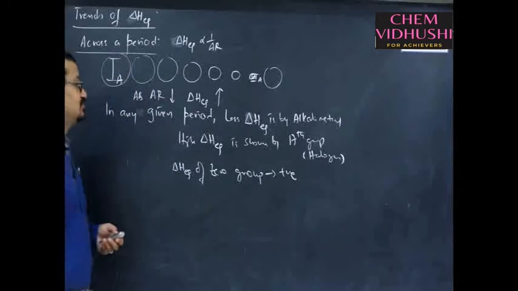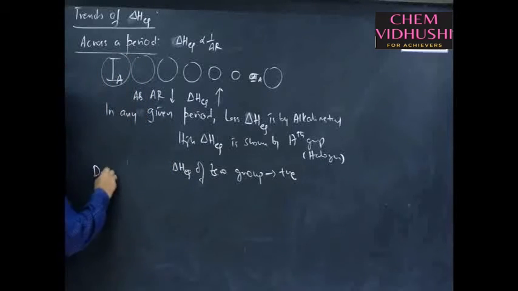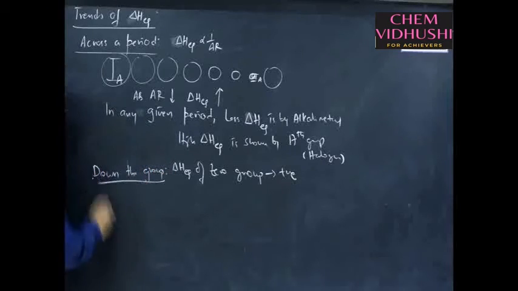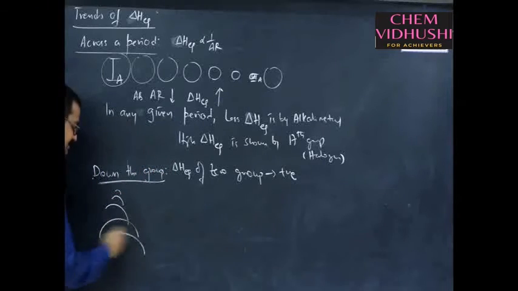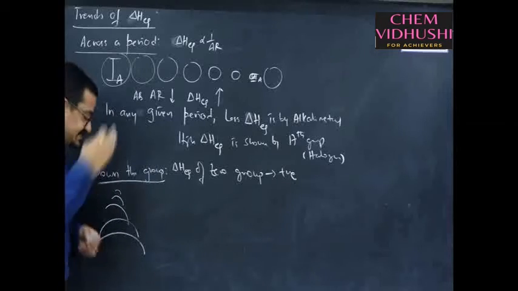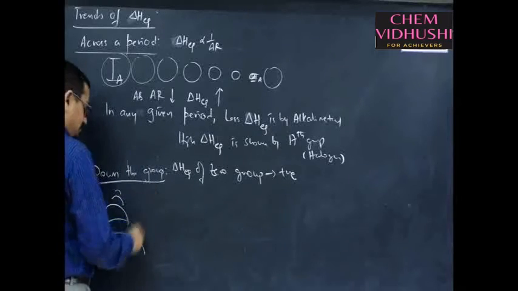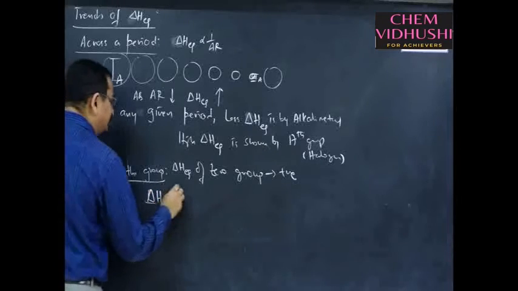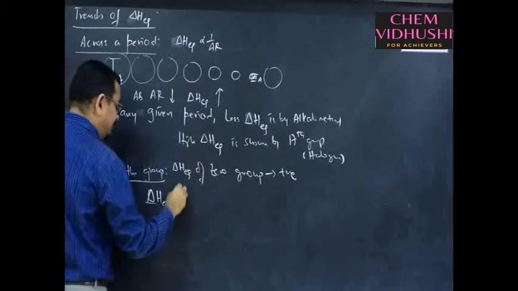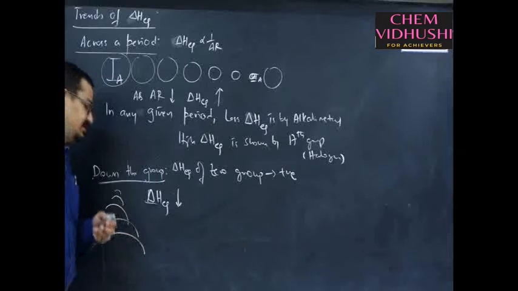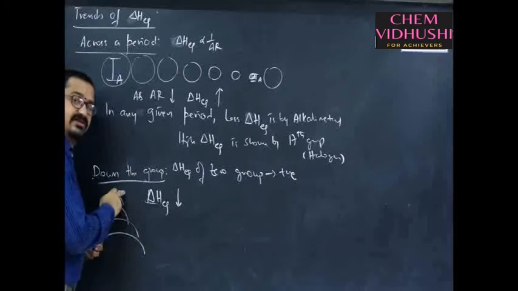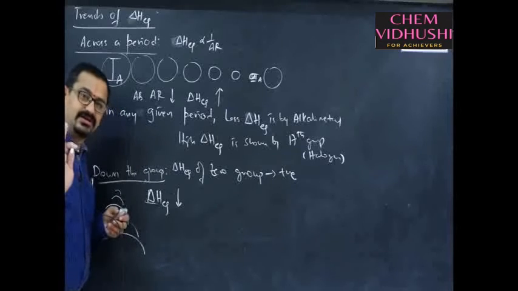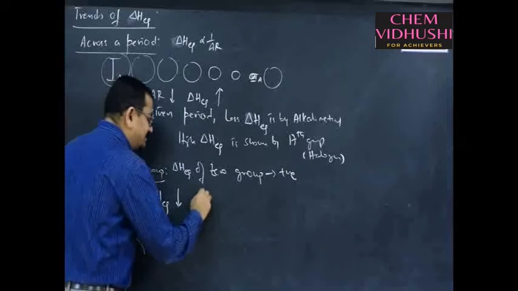Now, when it comes to the trend down the group, the trend of electron affinity down the group: as atomic radius increases down the group, with increase in atomic size, electron gain enthalpy decreases. So, in any given group, the first one will usually have a high electron gain enthalpy and the last one will have a low electron gain enthalpy, right. But there are some exceptions in this.